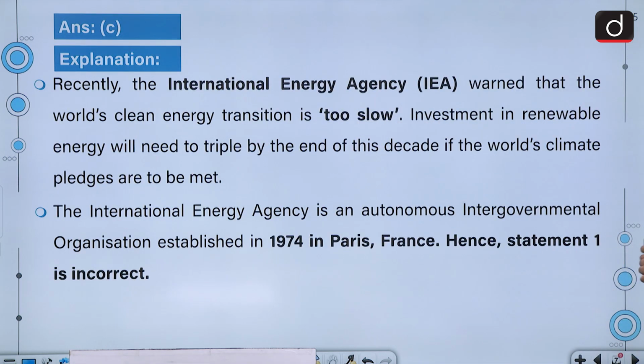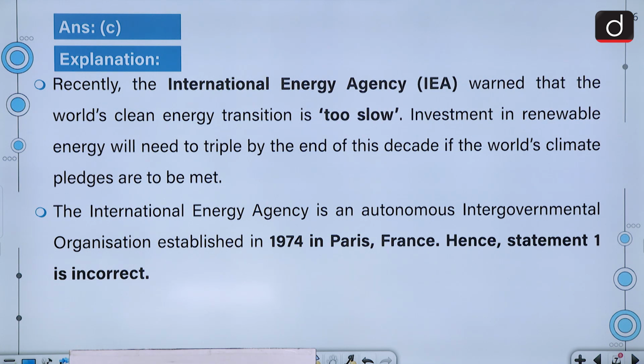Let us have a look at the explanation. Recently, the International Energy Agency IEA warned that the world's clean energy transition is too slow. Investment in renewable energy will need to triple by the end of this decade if the world's climate pledges are to be met. The International Energy Agency is an autonomous intergovernmental organization established in 1974 in Paris, France.